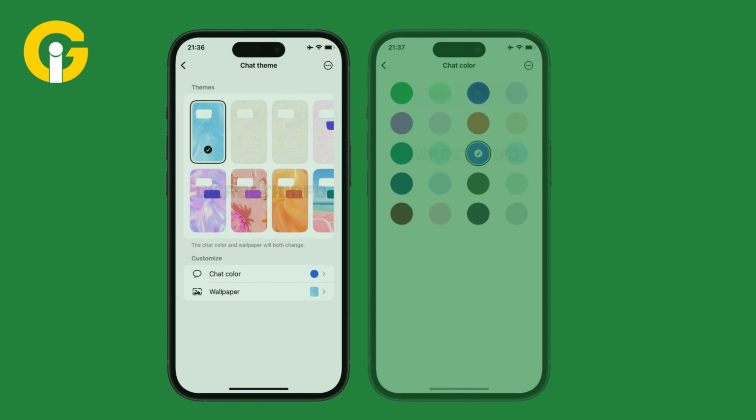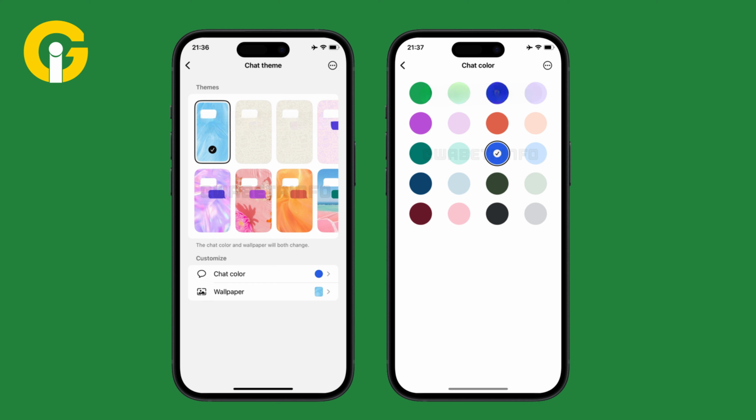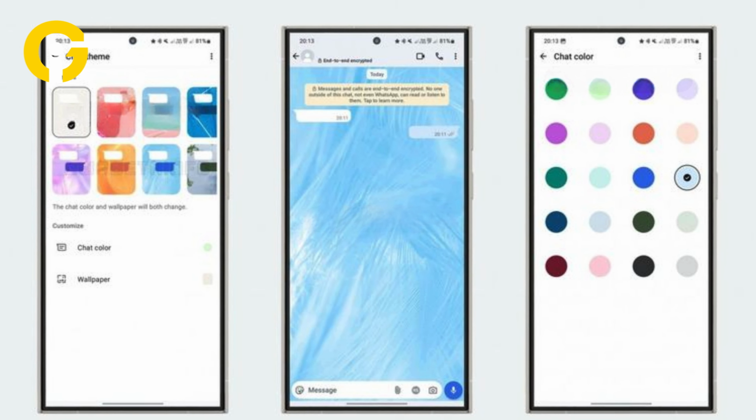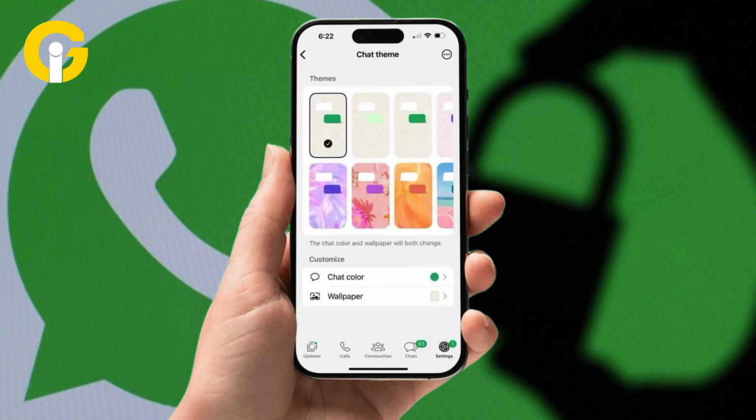The new customization options allow you to either select from preset themes that modify both chat bubbles and backgrounds simultaneously, or mix and match colors to create your unique combinations. Notably, you can apply a unified theme across all your conversations and channels, but the new options mean you also have the flexibility to customize individual chats with different themes.